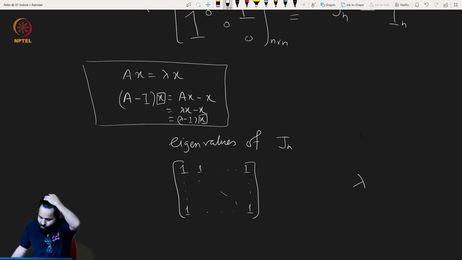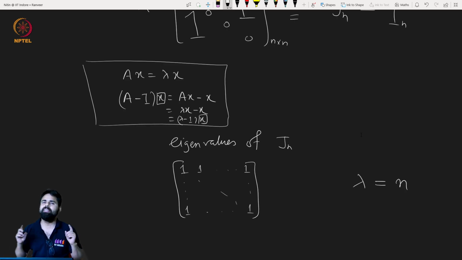Okay, but what will that be? Again, the spectral theorem comes to our rescue. Remember we have proven that the trace of the matrix is equal to the sum of eigenvalues. Now here there is just one non-zero eigenvalue, the rest of the eigenvalues are 0. So lambda is in fact equal to the trace, right? The trace is nothing but n here, right?